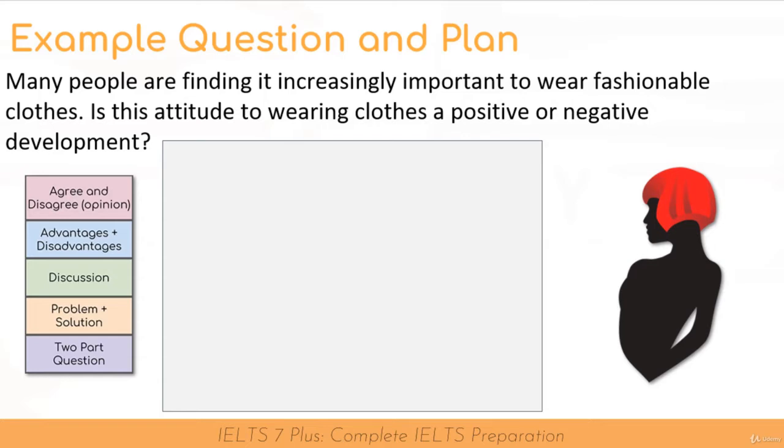You remember from the master structure, the 4-step structure for each question type, that the first supporting paragraph should be for agree, or the positives, and the second supporting paragraph should be for disagree, or the negatives. Of course, the conclusion comes after. Okay, so I think it's time for me to start writing my plan.